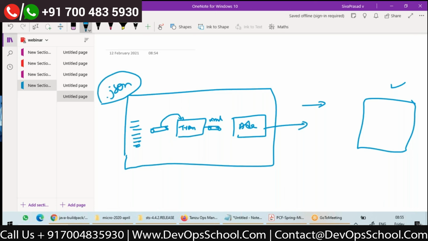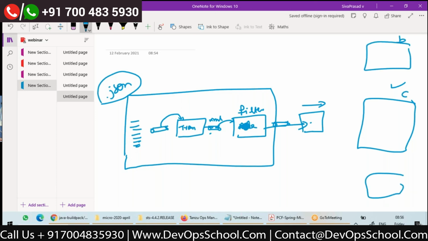Maybe sometimes we need to do some filtering of data. So whatever data comes here, I want to filter some data and then put the filtered message in another queue. From here I can have an adapter. Or instead of an adapter, let's say when the message comes here, conditionally I want to route that message to application B or application C or application D. Routing has to be done.